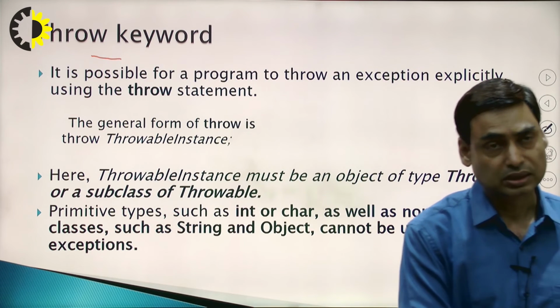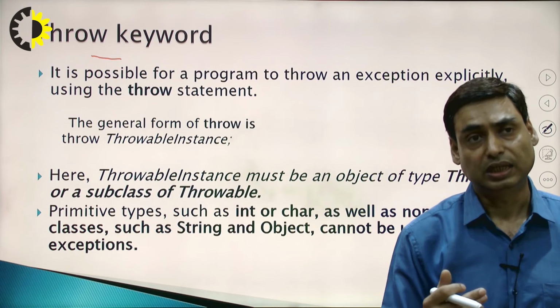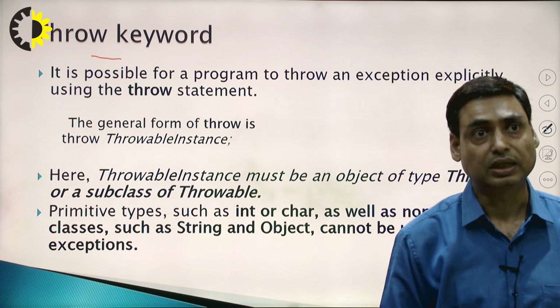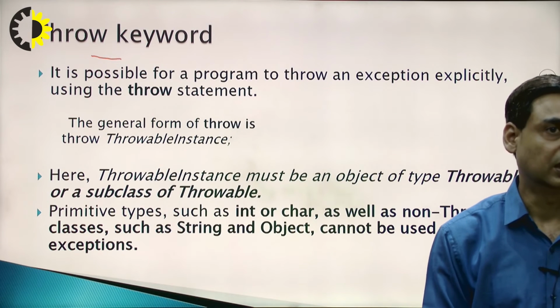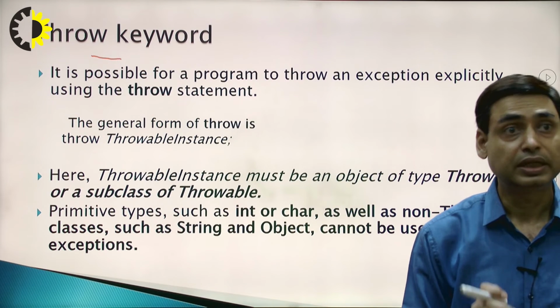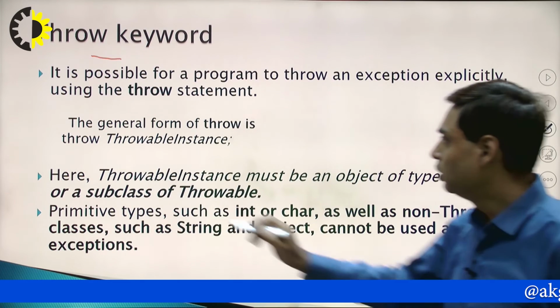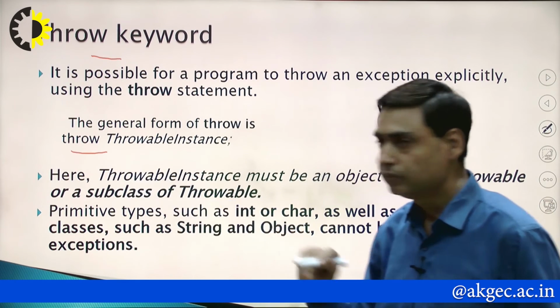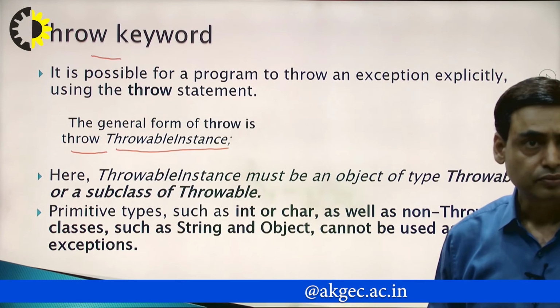Earlier, whatever I discussed was generated by a logical error. It is generated by the runtime, by Java, automatically, implicitly. But with the help of the throw keyword, the programmer can generate the exception explicitly. What is the format? You write the throw keyword, then you write the object here, a throwable instance object.